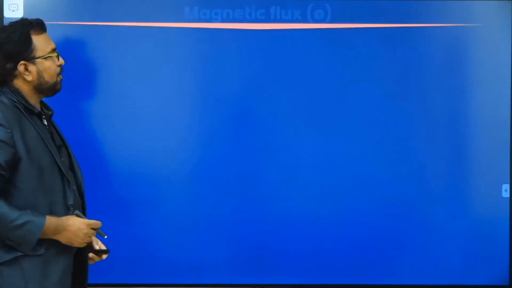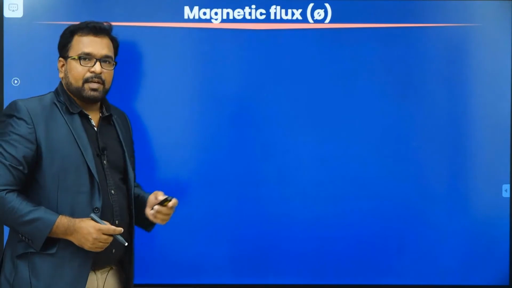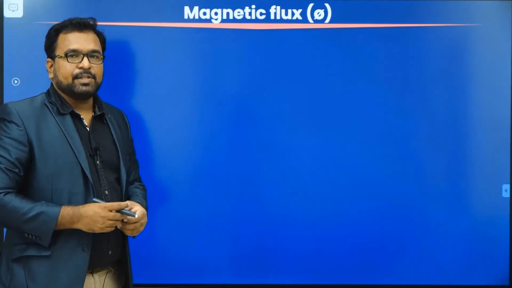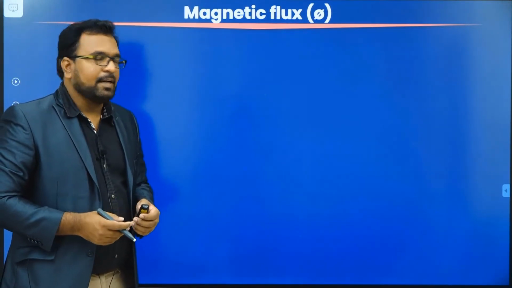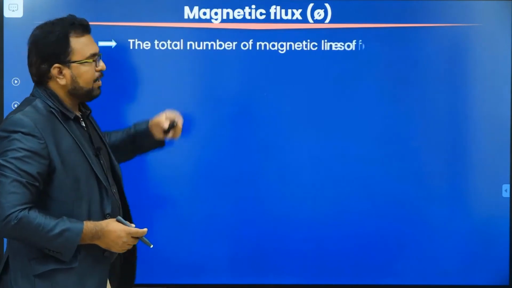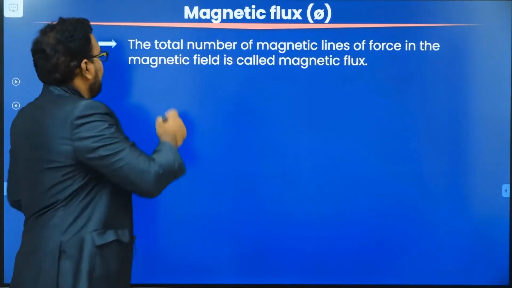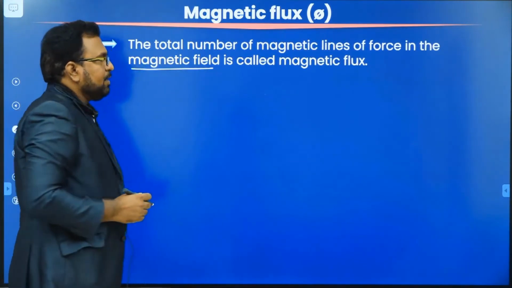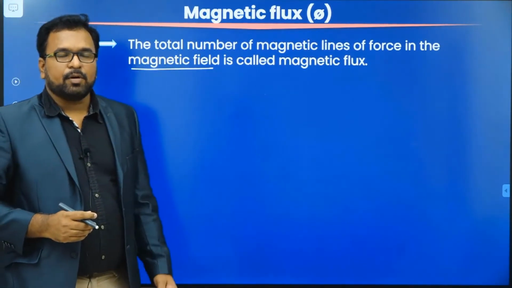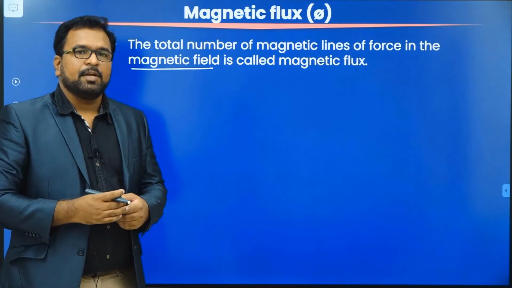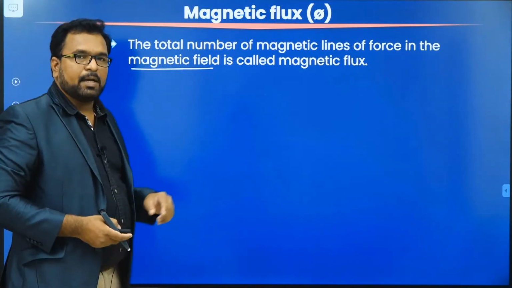Okay, let's move on to the next concept, magnetic flux. What is the definition of magnetic flux? The total number of magnetic lines of force. We already know this. The total number of magnetic lines of force in a magnetic field is called magnetic flux.